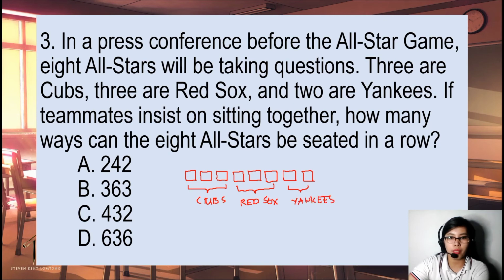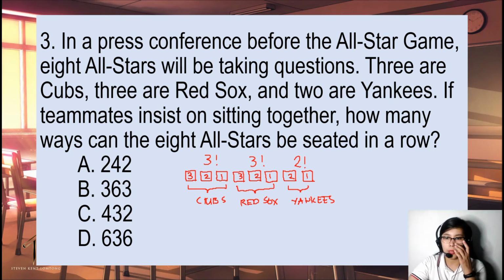As you can see in this seat, we can have here 3, 2, and 1. This is 3, 2, and 1. And this is 2, 1. Or, this is 3 factorial, this is 3 factorial, and this is 2 factorial. So, these are the ways on how you can arrange the members of each team.